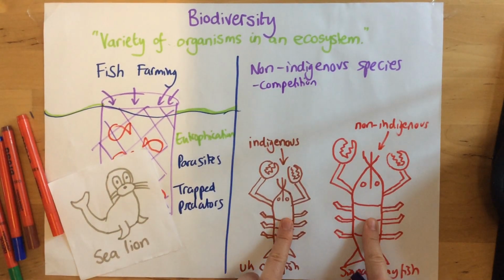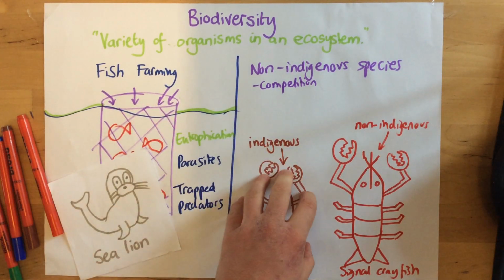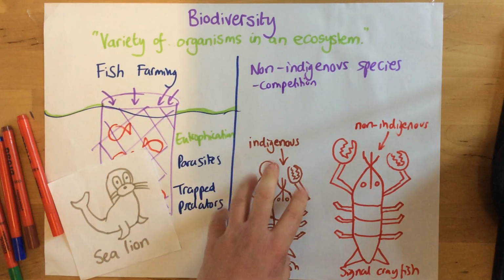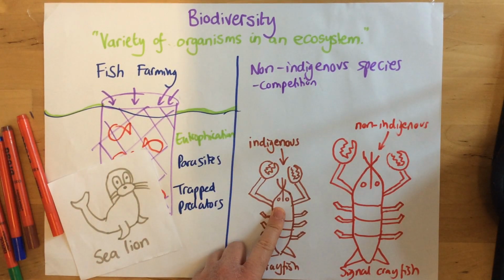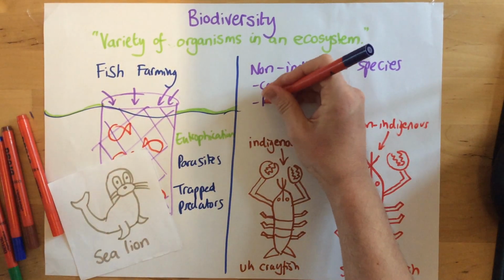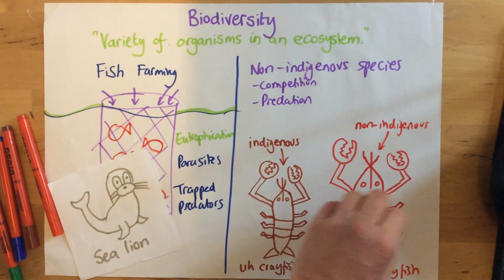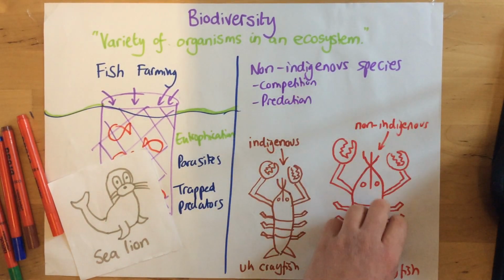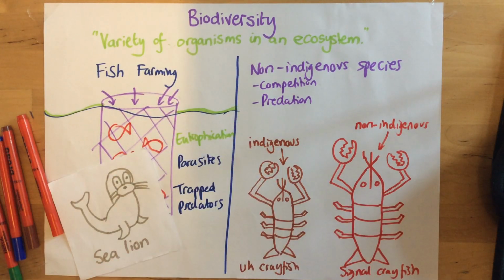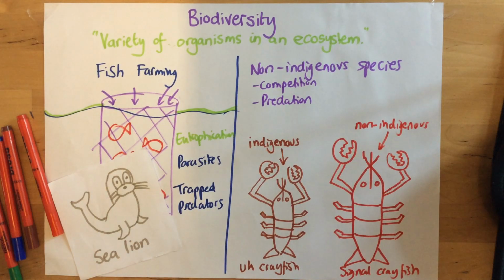If we have two different organisms that are both competing for the same resource, for example food, one might outcompete the other, meaning a reduction in the population of one of the species. So that's one impact that the signal crayfish had. Another is predation. So the signal crayfish could prey on different organisms and cause those numbers to decrease, their populations to decrease, again reducing biodiversity.